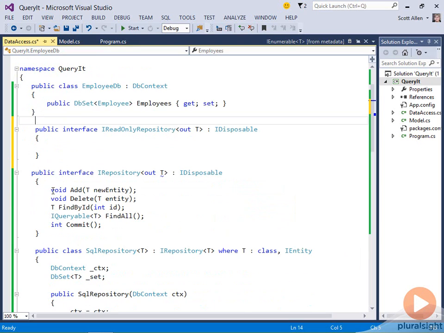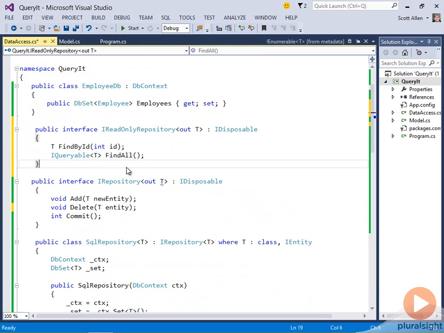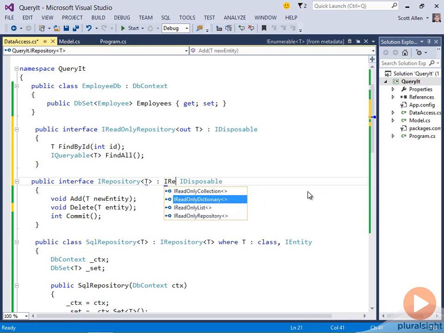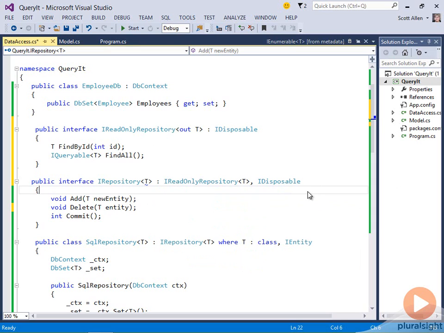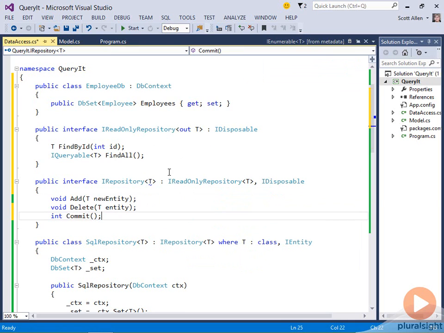And now what I can do with this interface definition is pick out just the methods that return items of type T or IQueryable of T and put those in my IReadOnlyRepository. And now IRepository is not going to be covariant, but IReadOnlyRepository is going to be covariant. And I can say that an IRepository of T is also a read-only repository of T, which is really saying that it provides all the read operations too. And now Control-K, Control-D to do some formatting, have things line up.